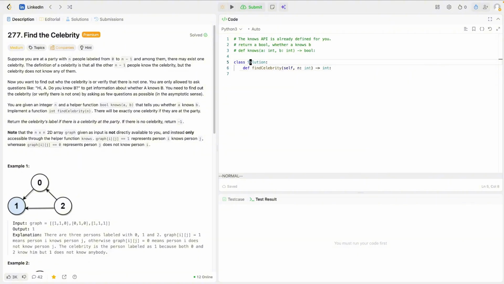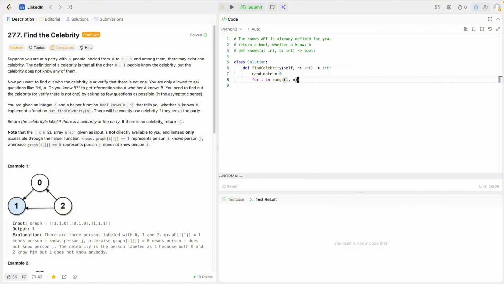So basically, the idea is we're gonna do a loop first. Let's initialize a candidate. Just pick number 0 to be the candidate, and then do a for loop, for i in range, from 1 to n.